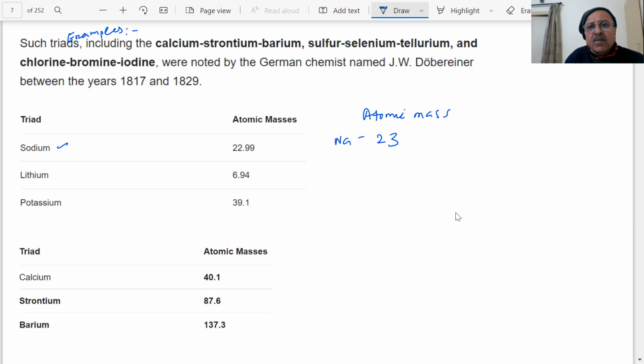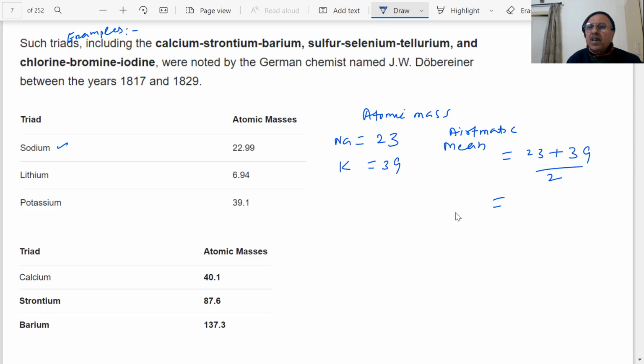That is the atomic mass of sodium. Atomic mass of potassium, 39 if I take. Then what is the arithmetic mean of that? 23 plus 39 by 2. How much will it be?